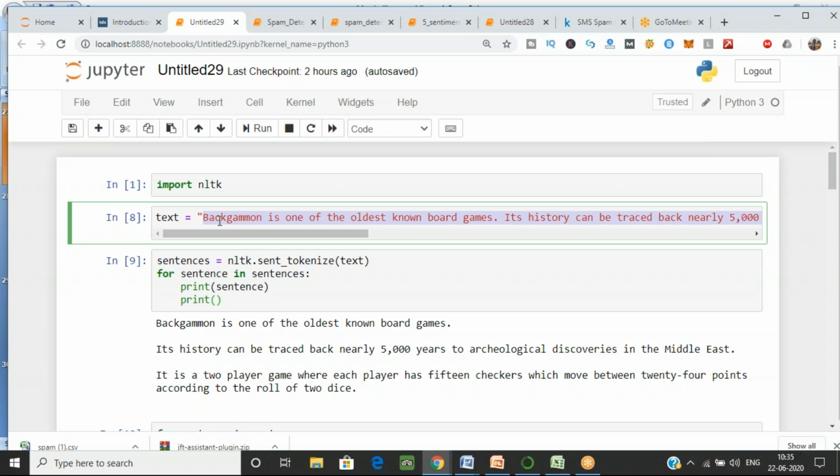So you have an error in importing. What error are you getting? Tell me the error. Okay, which platform are you using, Chavi? You are using Anaconda?